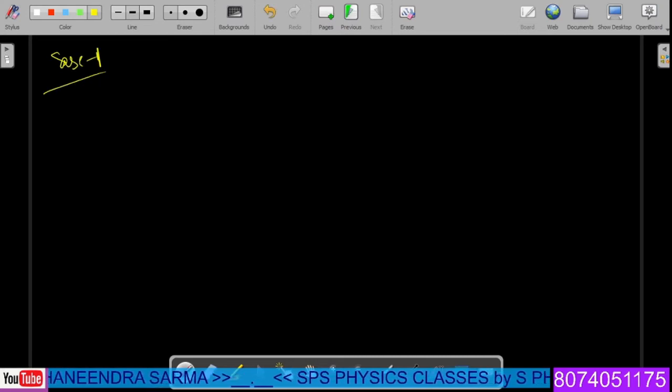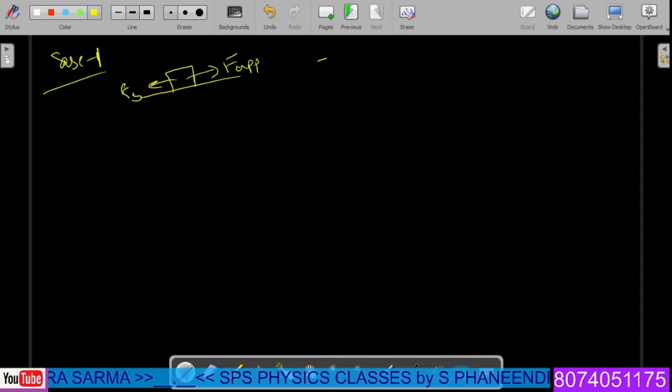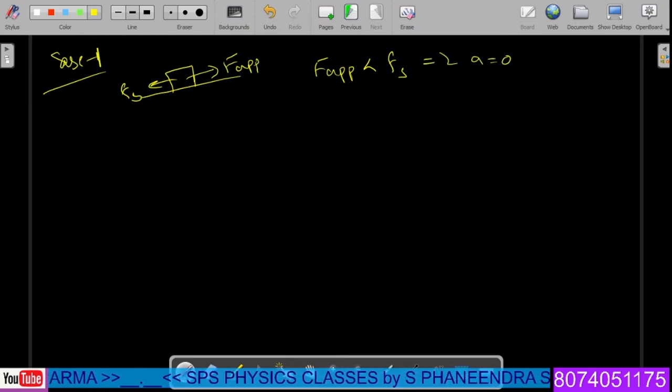Now in case 1, we already completed this; this is the block we assumed. The block experiences F external, called F applied, and experiences static friction μs. If the applied force is less than the static friction, then acceleration is 0, first point.